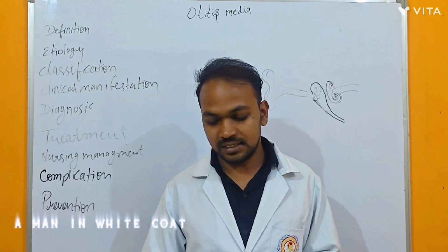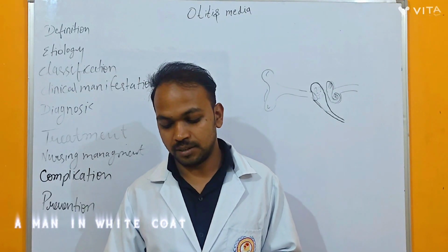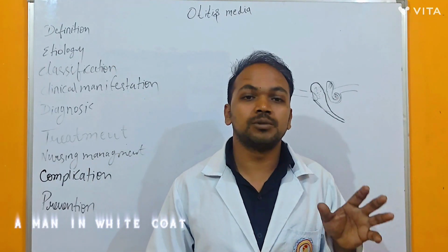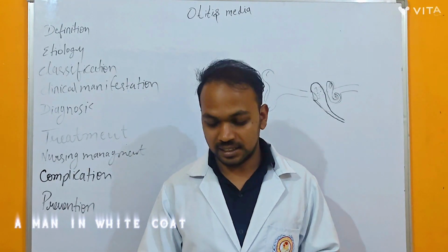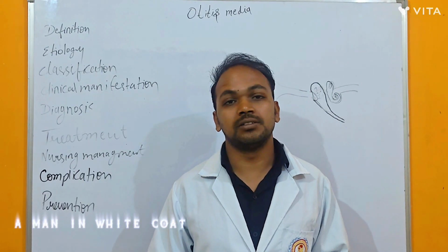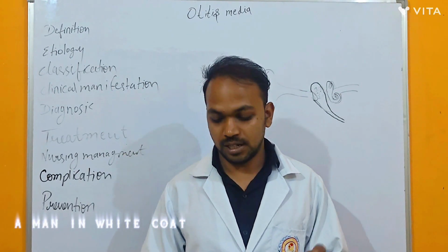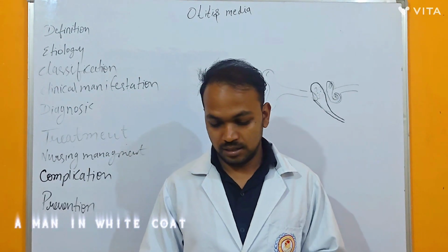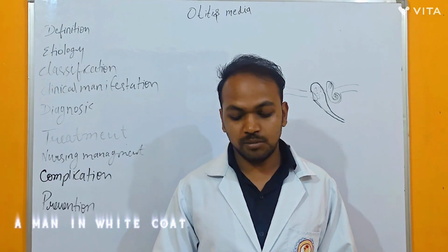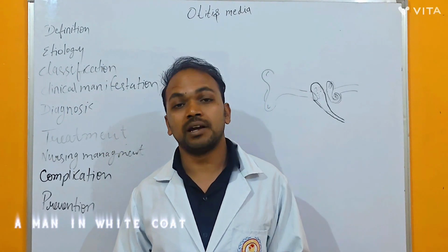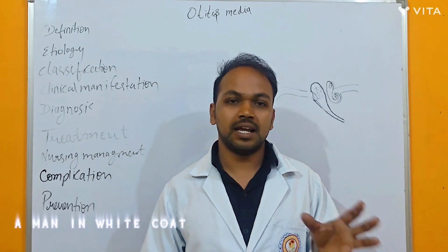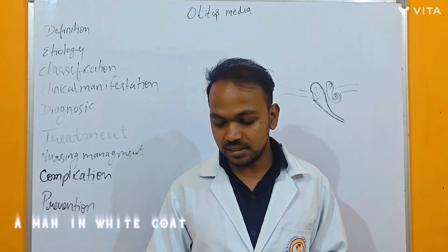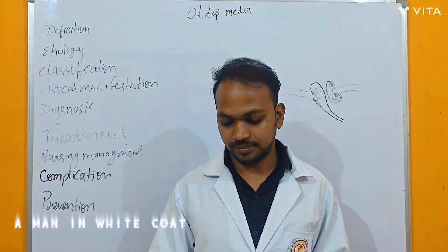The first one is analgesic and antipyretic. For example, paracetamol. Analgesic means because of the pain we have to provide an analgesic, and antipyretic means because of the fever we have to provide medicine for maintaining the temperature of the body. Then antibiotics means because of the bacteria we have to provide antibiotic medicine. An example of an antibiotic medicine is amoxicillin.